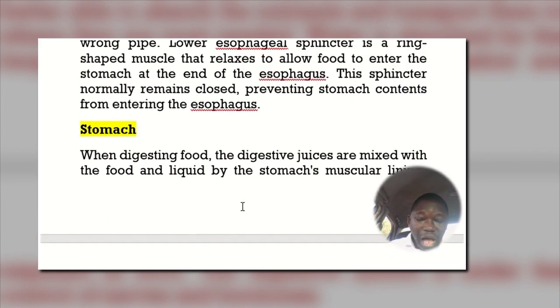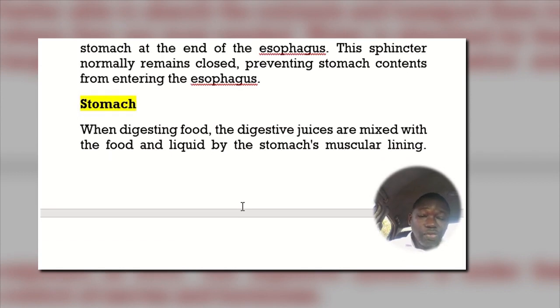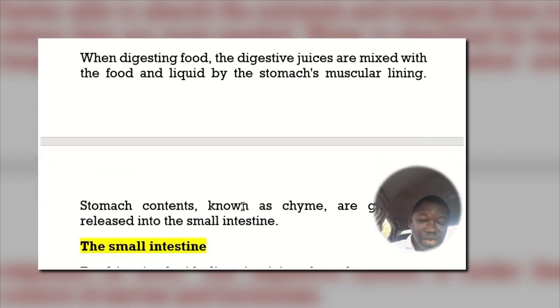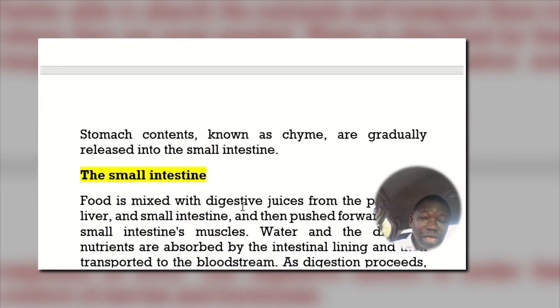In the stomach, what happens in terms of the digestive process? When digesting food, digestive juices are mixed with the food and liquid by the stomach's muscular lining. Stomach contents, known as chyme, are gradually released into the small intestine.